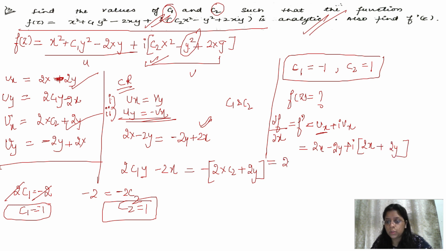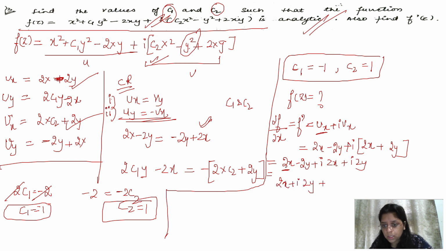Now it becomes 2x minus 2y plus i(2x) plus i(2y). Now we have to write this function in terms of z. Taking 2x plus i2y together, and then these two together, i2x minus 2y.